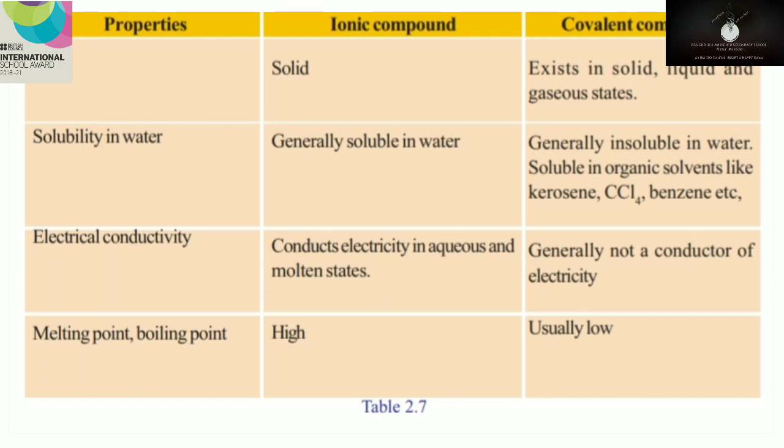How about electrical conductivity? Ionic compounds conduct electricity, whereas covalent compounds are generally not a conductor of electricity. Melting point and boiling point. Ionic compound has a high melting point and covalent compound has a very low boiling point.